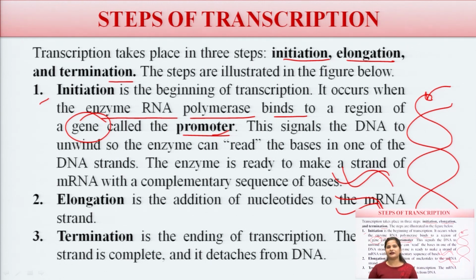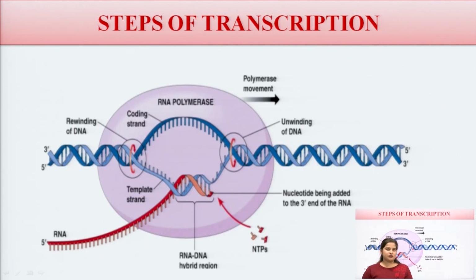Termination is the ending of the transcription. The mRNA strand is complete and is detached from the DNA. So this is the process of transcription. Here there is an unwinding. Here are the promoter genes.